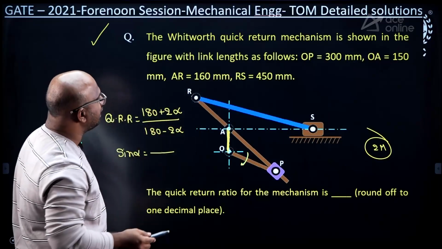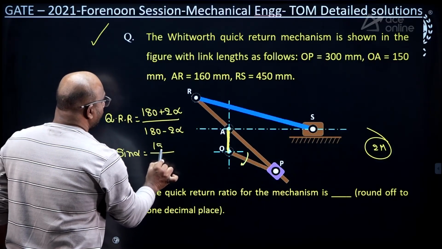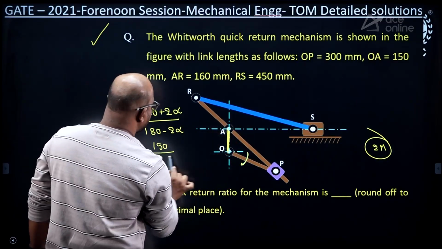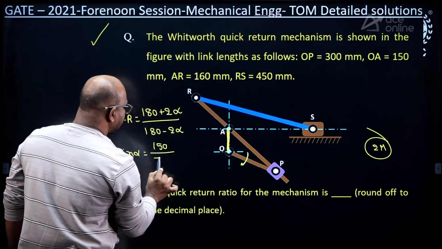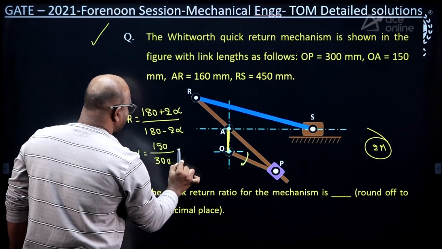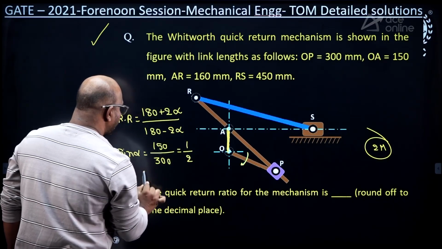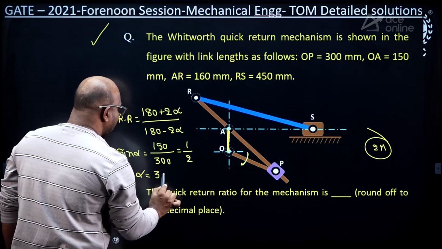AO. What is the AO length, guys? 150. What is the OP length? It is 300. So the ratio is 1 by 2, which means alpha equals 30 degrees.